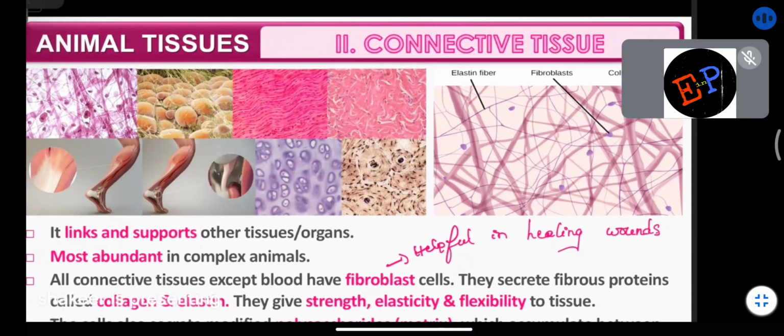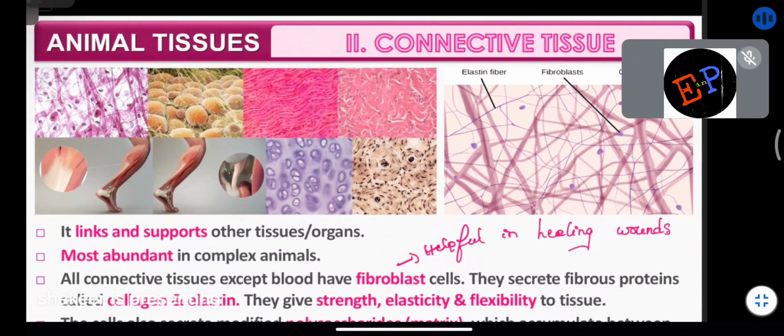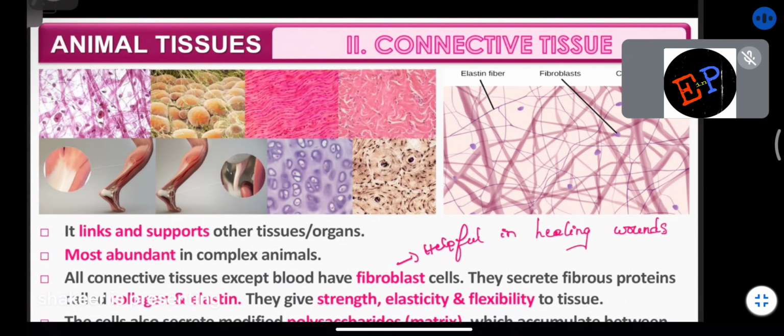The name itself says it, right? Connective tissue means what? It is responsible for connections between different types of tissues or different types of cells. This is called as connective tissue. Clear?